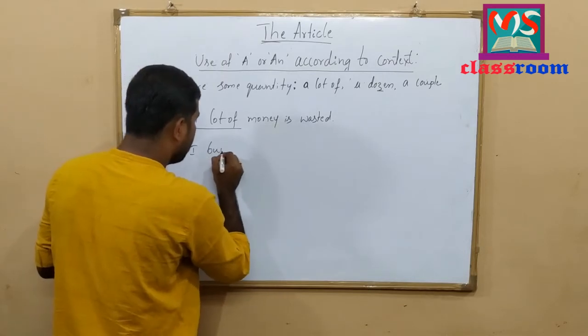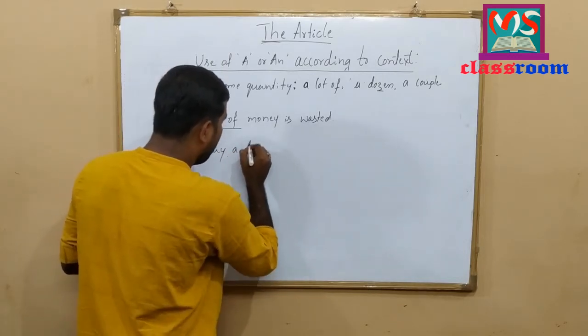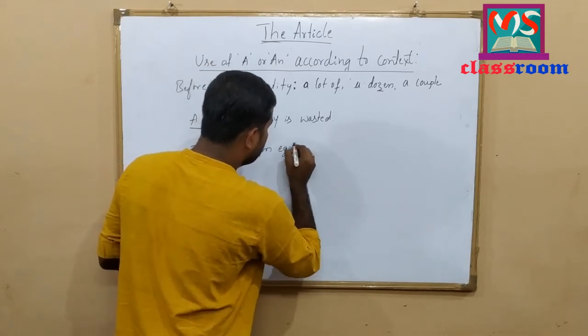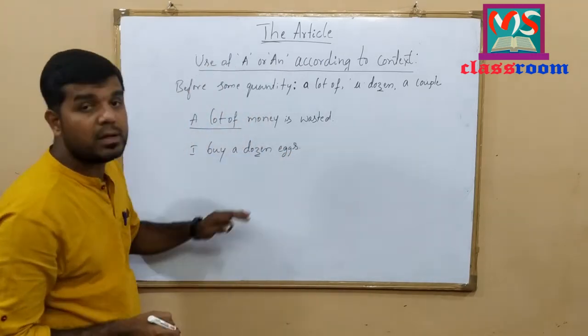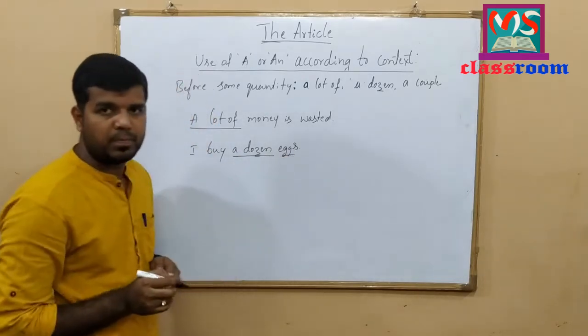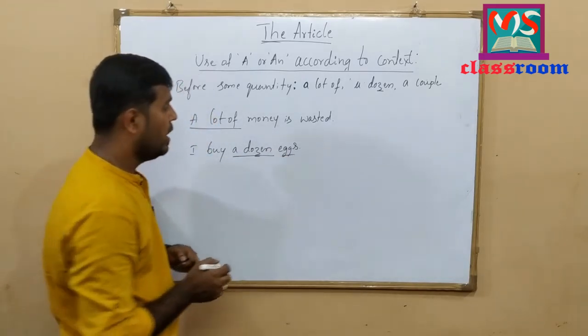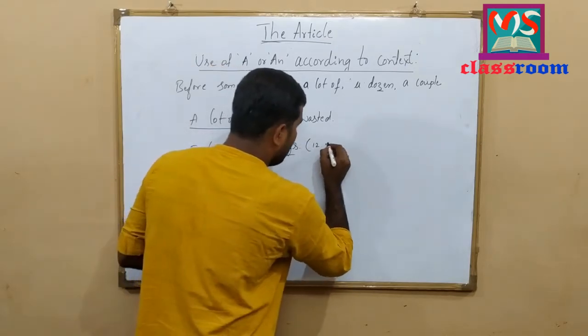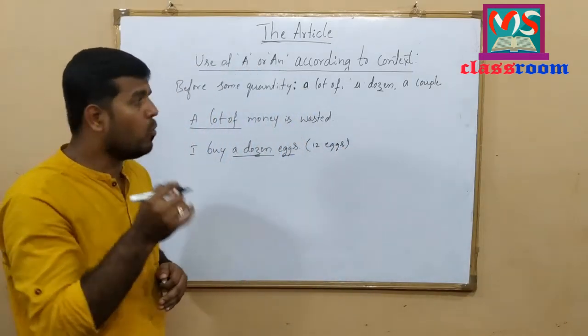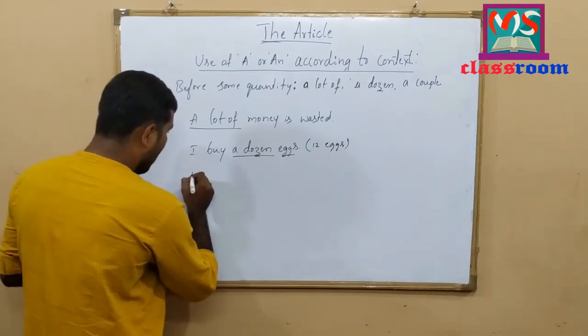I buy a dozen eggs. A dozen eggs here means 12 eggs. Let me write one more example.